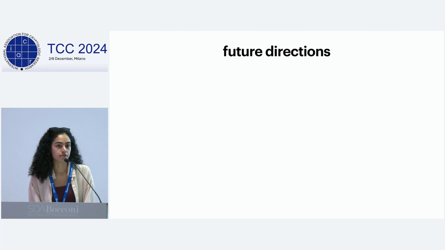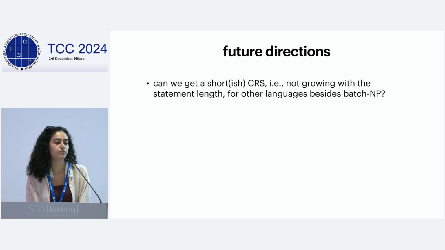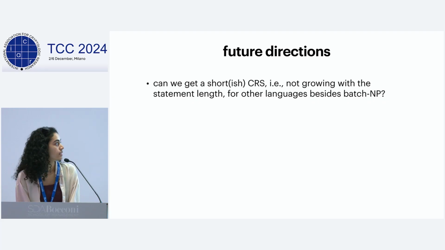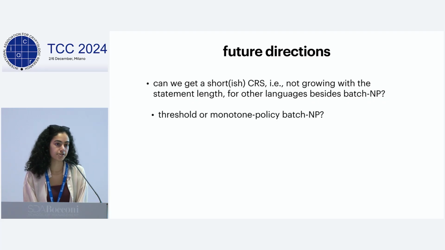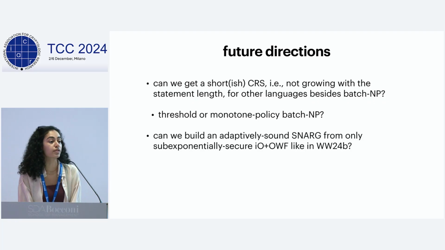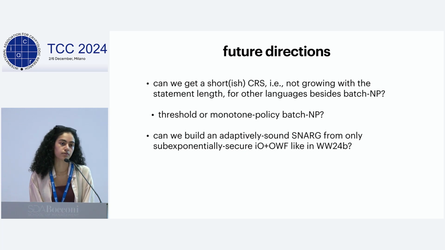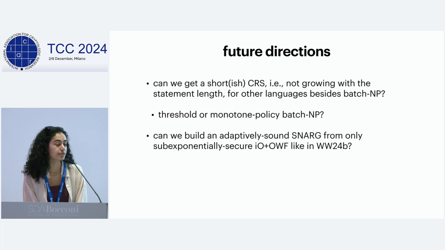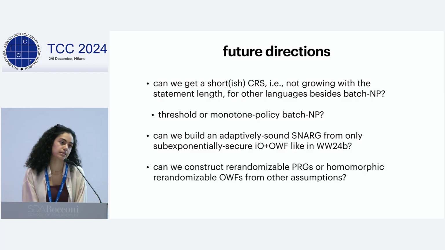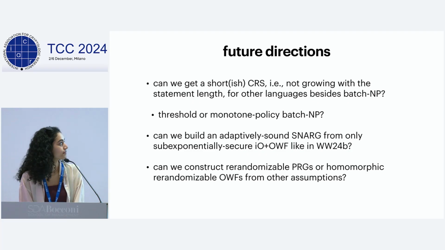So to talk about some future directions, we might ask if we can get a short-ish CRS for languages beyond batch NP, such as threshold or monotone policy batch NP. We might also ask if we can build an adaptively sound SNARK without the need for this algebraic assumption, like in WW24B, where they remove the need for this and build an adaptively sound SNARK from simply I/O and one-way functions. We might also want to construct these primitives like re-randomizable PRGs or homomorphic re-randomizable one-way functions from other assumptions.